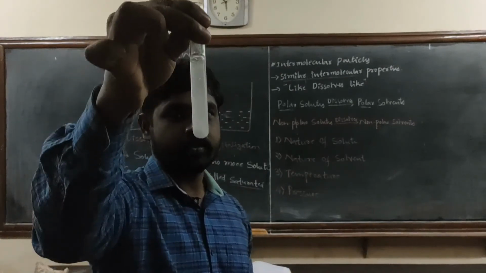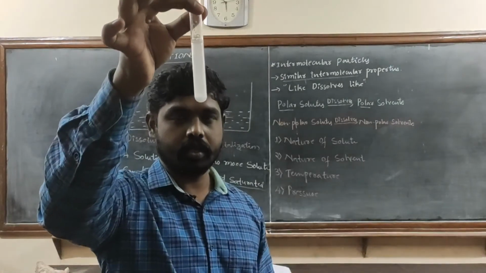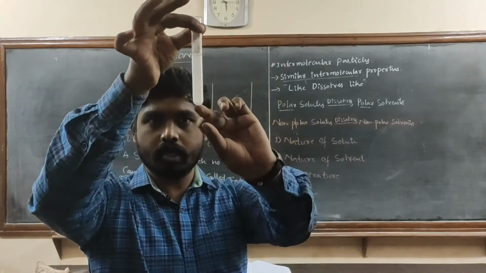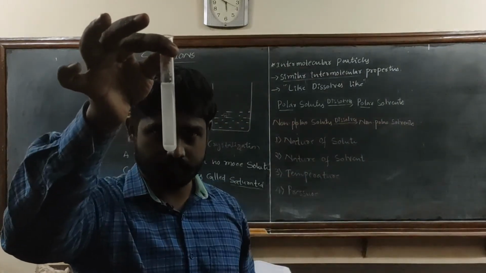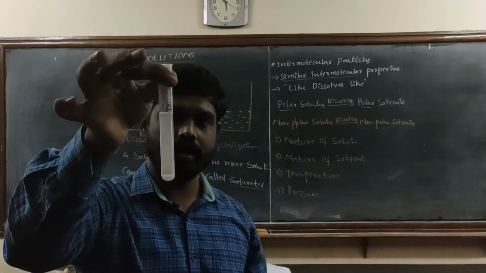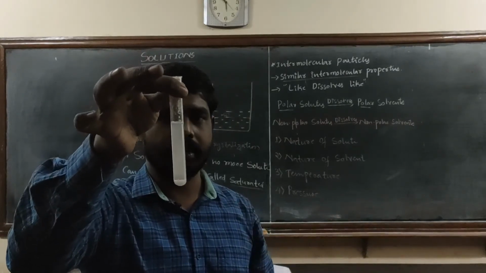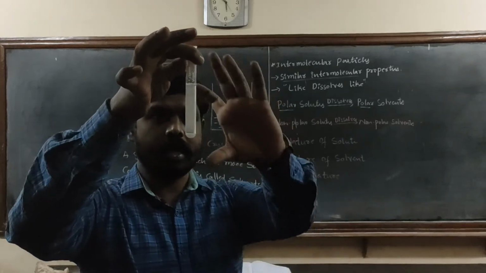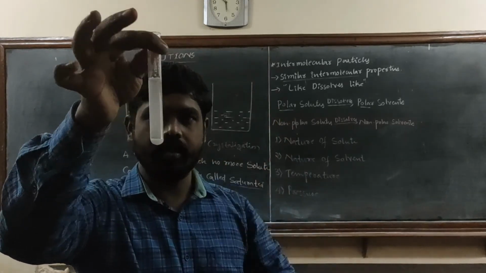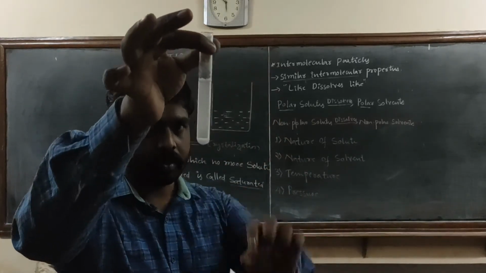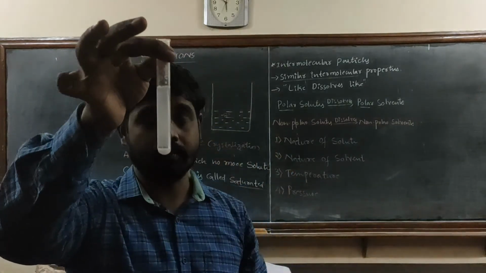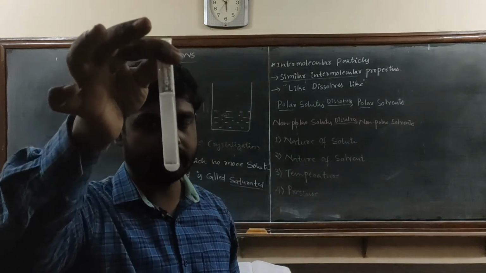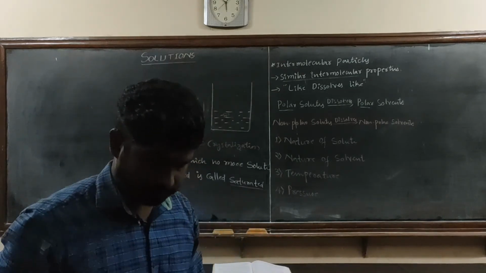So this type of solution in which no more solute can be dissolved is called a saturated solution, and unsaturated solutions are ones in which solute can be completely soluble. So this is an example of a saturated solution. So here the solute particles are not completely soluble, so they are called saturated solutions.